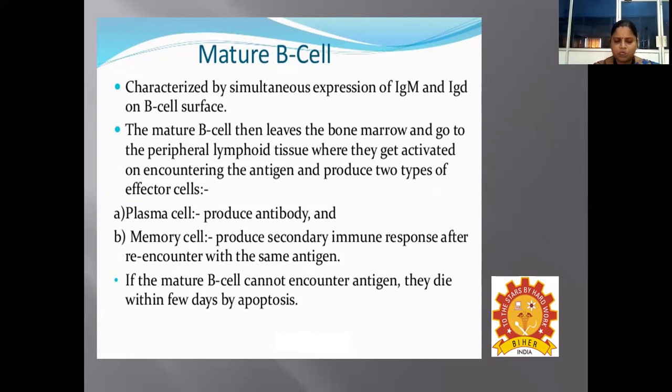The plasma cells are short-lived cells. They have the ability to produce antibodies, whereas the memory cells produce a second immune response after they re-encounter the same antigen. So the memory cells are long-lived cells, and they are responsible for lifelong memory of antigens. If the memory B cell cannot encounter the antigen, of course, they die in the bone marrow itself within a few days by means of the process called apoptosis, which is said to be programmed cell death.